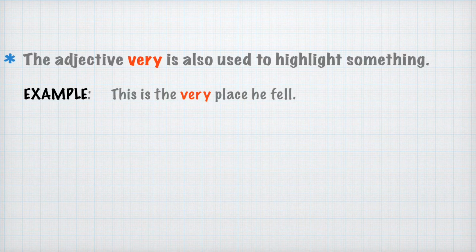The adjective very is also used to highlight something. Whenever we are going to tell something about a particular thing, a particular place, a particular noun, then we use very. This is the very place he fell. ये वही जगह है जहाँ पर वो गिरा था. This very is giving the description of the place जहाँ पर वो गिरा था. This is the very place. So this is highlighting the place and it is doing the work of an adjective.